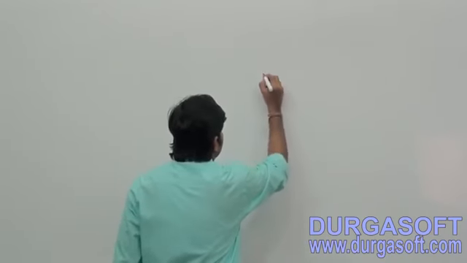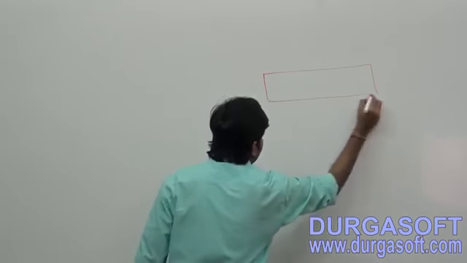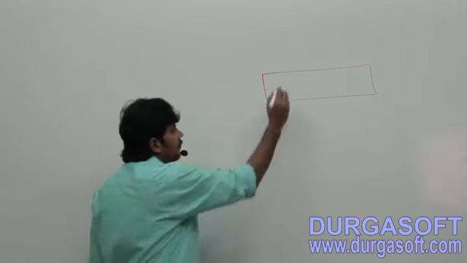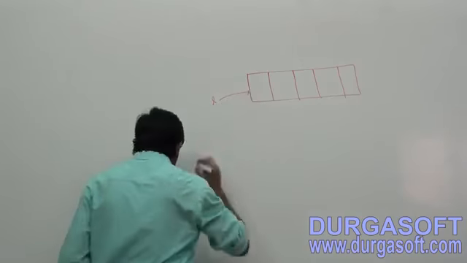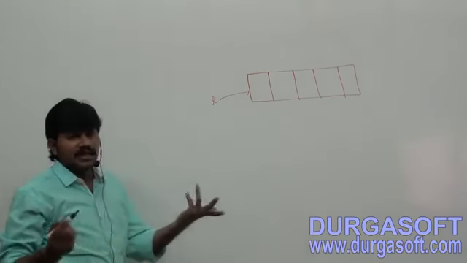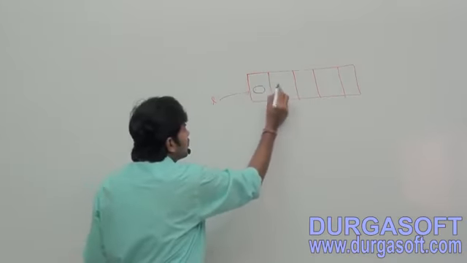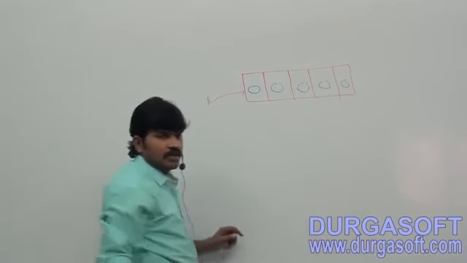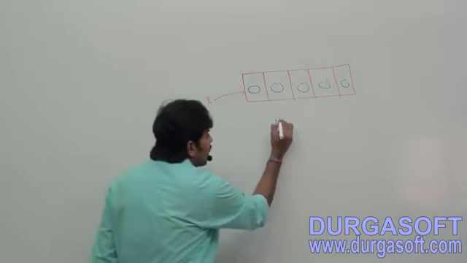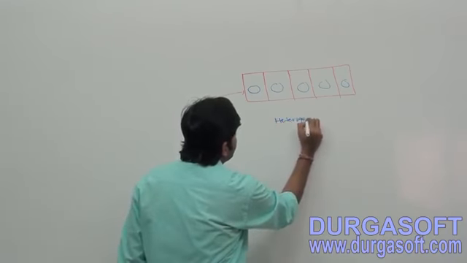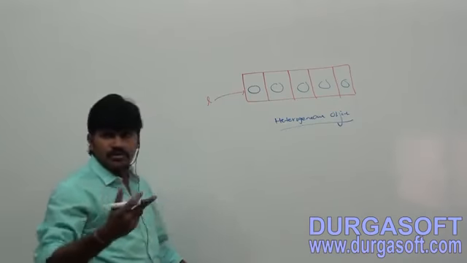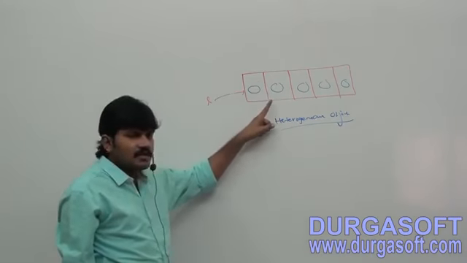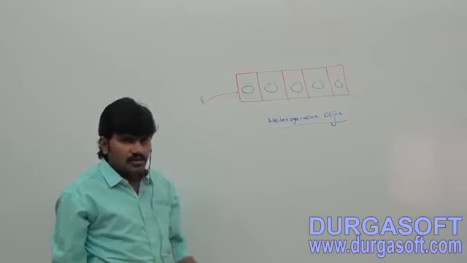Like a simple example, I have one ArrayList. Now listen a bit carefully. Sir, what type of objects can an ArrayList hold? ArrayList can hold any type. It may be a student object or customer object, or any object. Do you remember? Heterogeneous objects. Somewhere we covered this in collections, or we will discuss it anyway. You should have a basic idea. The ArrayList may hold any type of object.